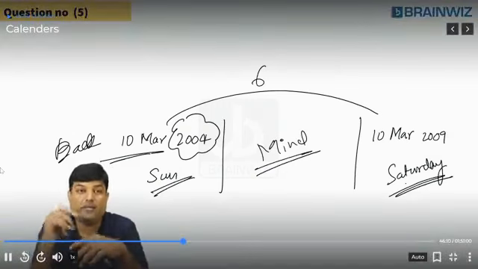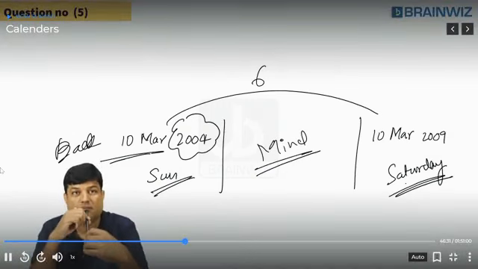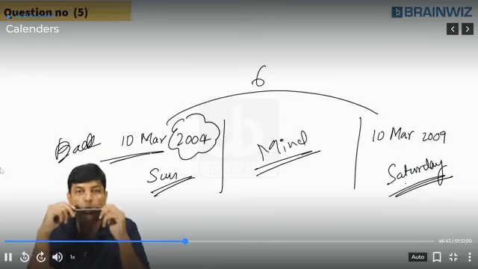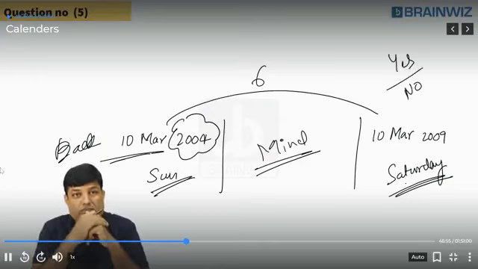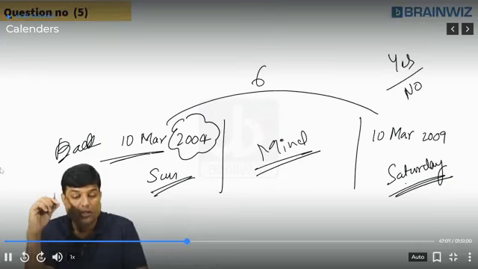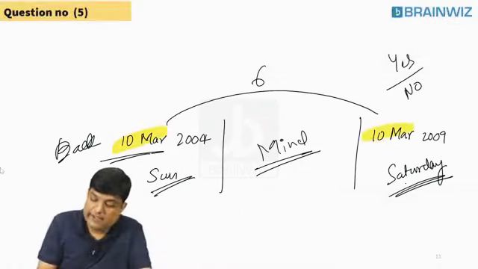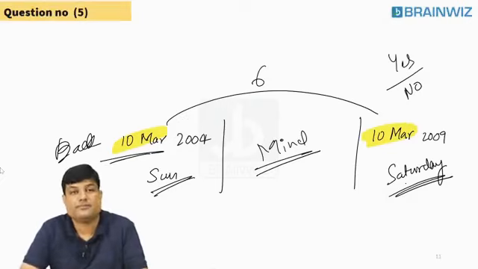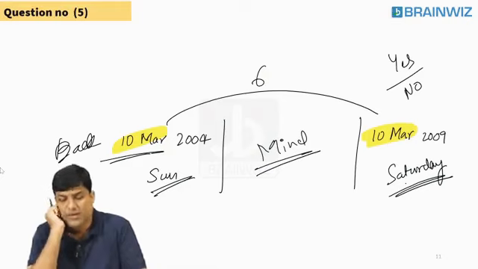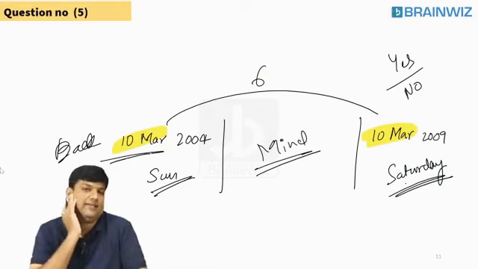You have to do it on fingertips. What are you people doing? Many people have a doubt. Sir, why are you giving me the same dates? Because with the same dates, it's easy for you.